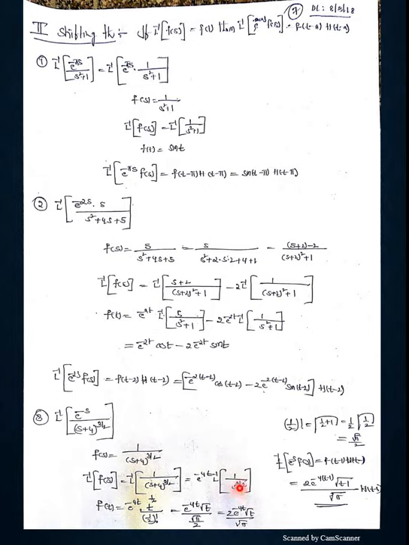According to formula number 3, t power 3 by 2 minus 1 by gamma of 3 by 2 minus 1 factorial. 3 by 2 minus 1 factorial is nothing but 1 by 2 factorial, and 1 by 2 factorial is gamma of 1 by 2 plus 1. Gamma of n plus 1 is n into gamma n, so that is 1 by 2 into gamma 1 by 2, which is root pi by 2. So this is the total f of t. It is a multiple of exponential where a is 1. So in the place of t, you transform it as t minus 1. This is the second shifting theorem.